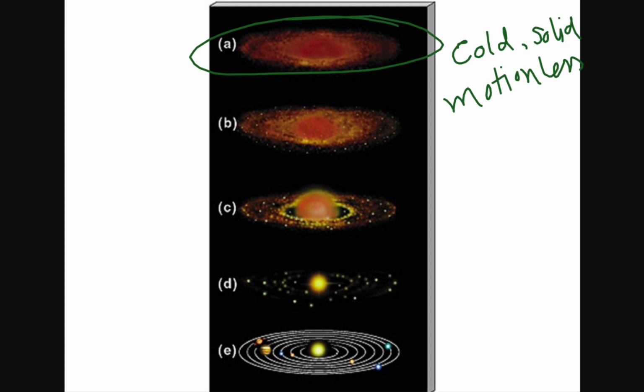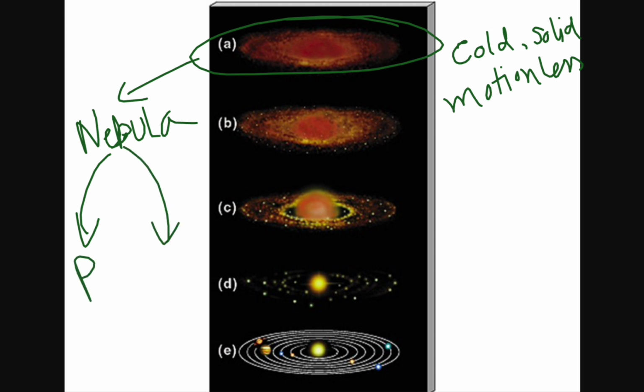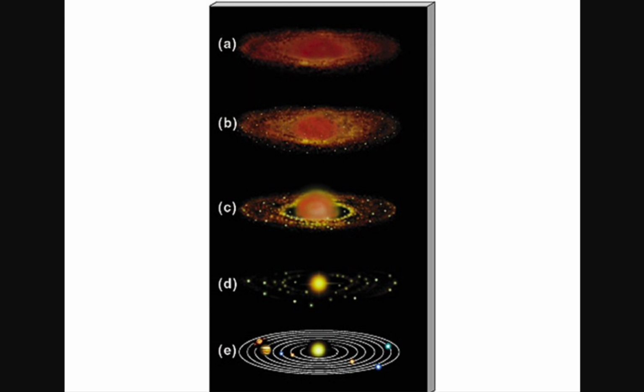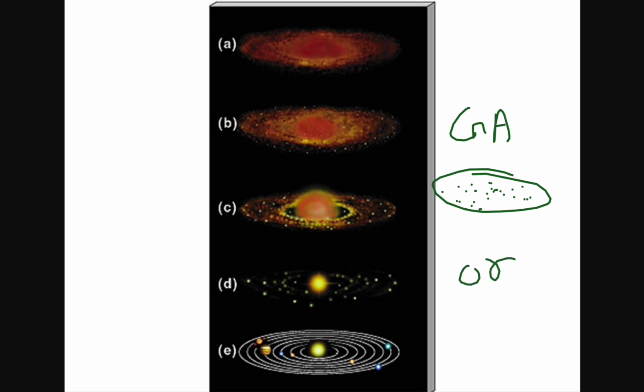Since it mainly consisted of a cloud of gas, we can also say it's a nebula. A cloud of gas is called a nebula. Now this nebula was primordial, meaning primitive, and amorphous. Amorphous means it has no definite shape. Now what happened is that this cloud of gas, under gravitational attraction, the particles in the cloud started colliding with each other.